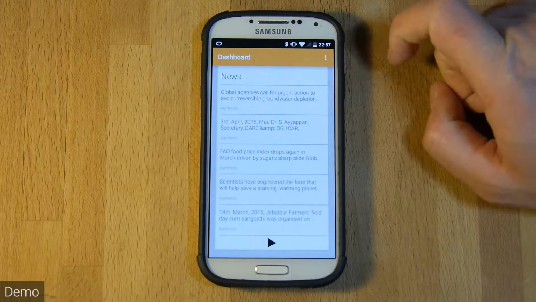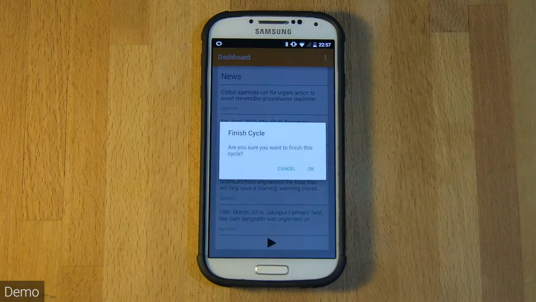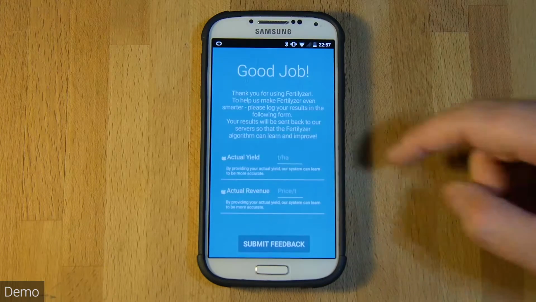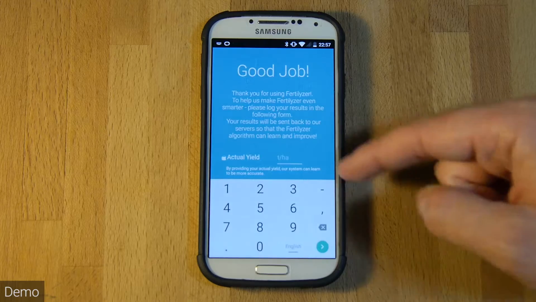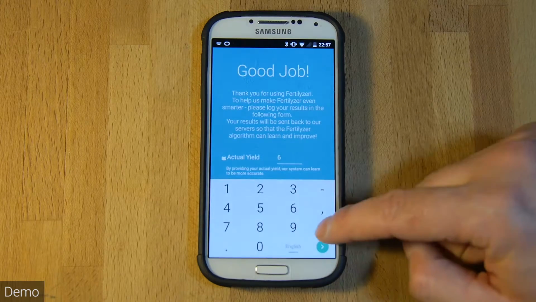After the season has ended and I have my results, I can report them back to the system, and Fertilyzer will later use this data to learn and make even better predictions.